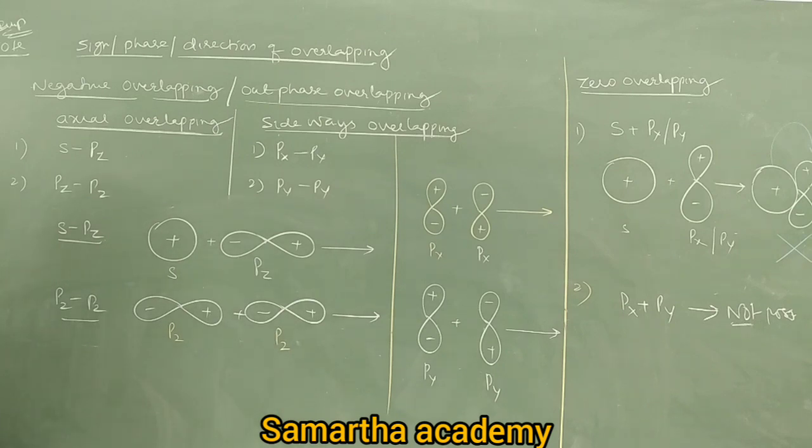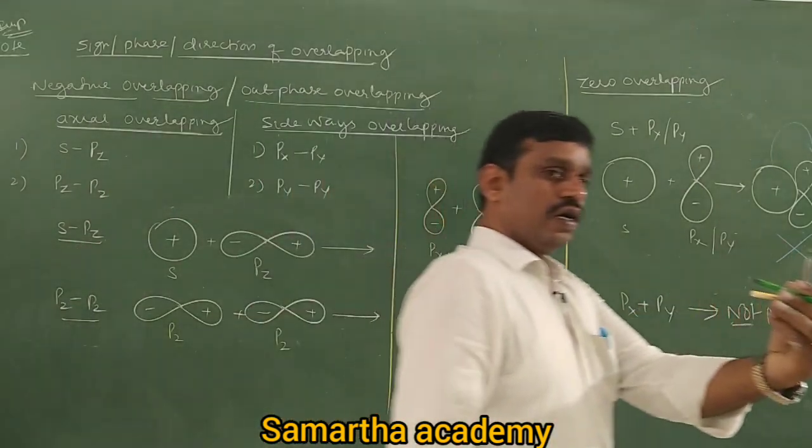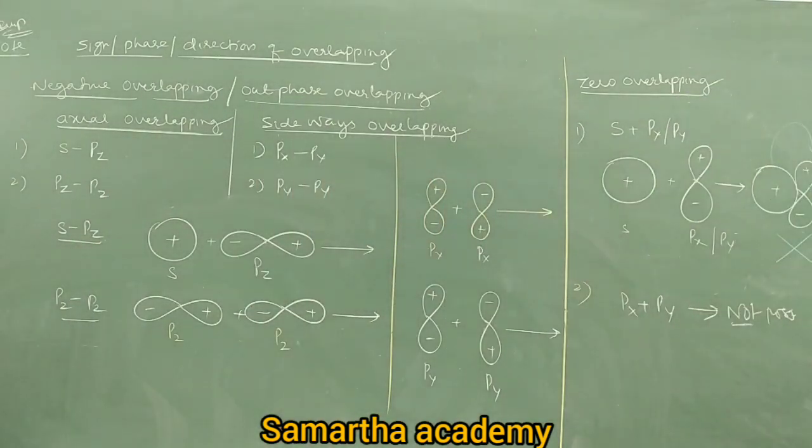An atom has three orbitals, px, py, pz. Yellow is pz, right? Now we know that pz is possible, leave it. Px is possible, py is also possible. Now the question is whether px and py overlapping is possible or not. If it is not at all possible, that is zero overlapping.